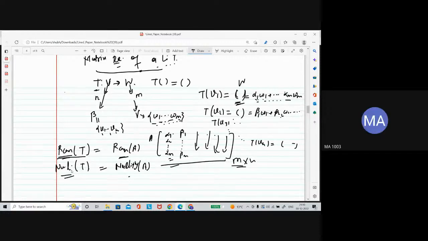Sir, if we change the basis also, the rank of the matrix will not change, sir, for domain and codomain? If you change the basis for domain and codomain, beta and gamma, then also the rank of the matrix will be the same. Rank is unique. Nullity is unique. The matrix representation can be different, the entries can change, but still this number will be the same each time.